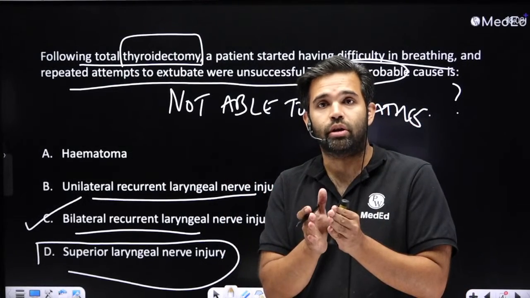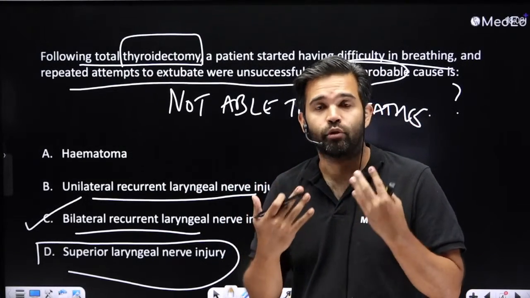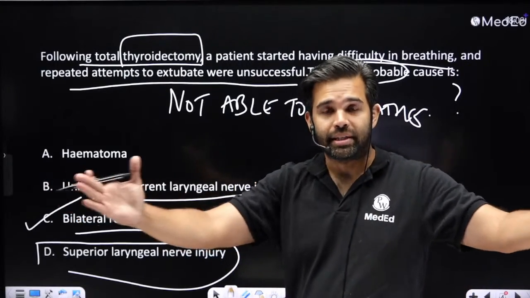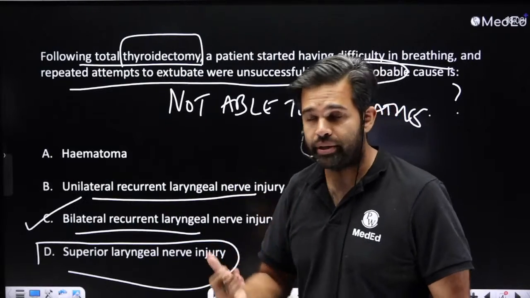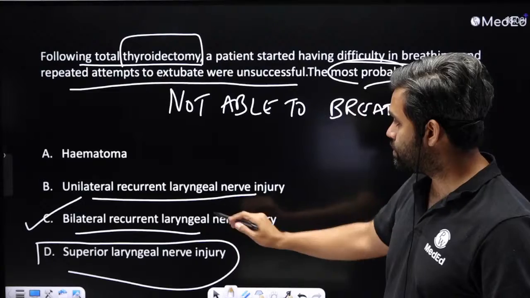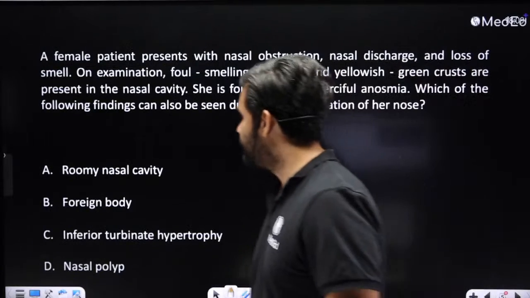Because the vocal cords are closed, the patient will be able to have good phonation. If the vocal cords are open like this, where there's aspiration, the patient will have a breathy voice. But here the patient will have a good voice, but the patient will be in respiratory distress, so it is bilateral recurrent laryngeal nerve palsy. Okay.